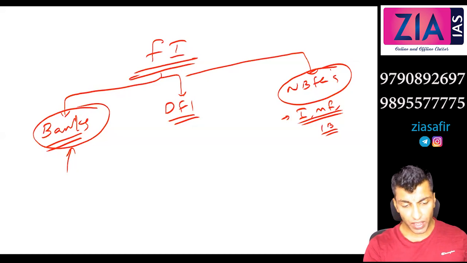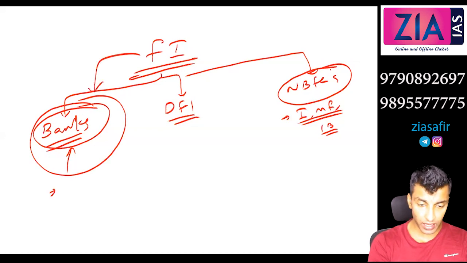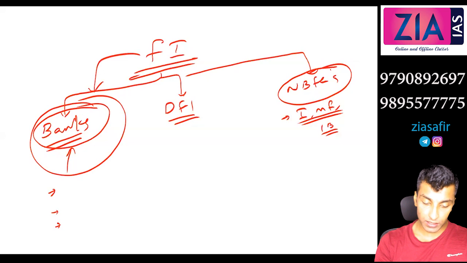So we have discussed the conditions for any financial institution to become a bank. Yesterday we did that. What are the conditions? Anyone can tell? 3 conditions.